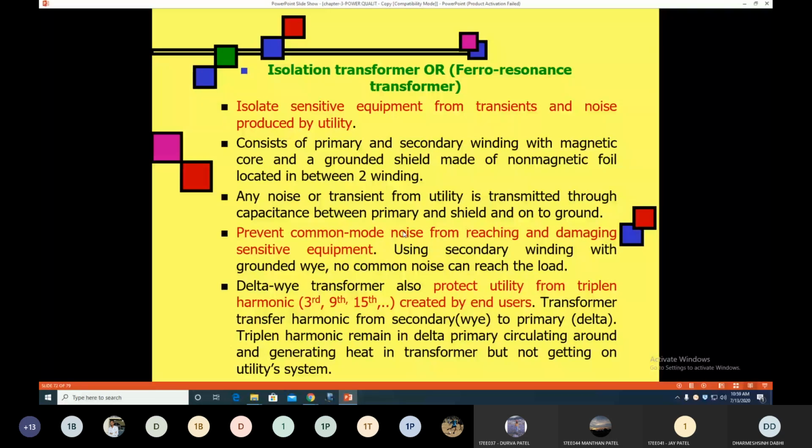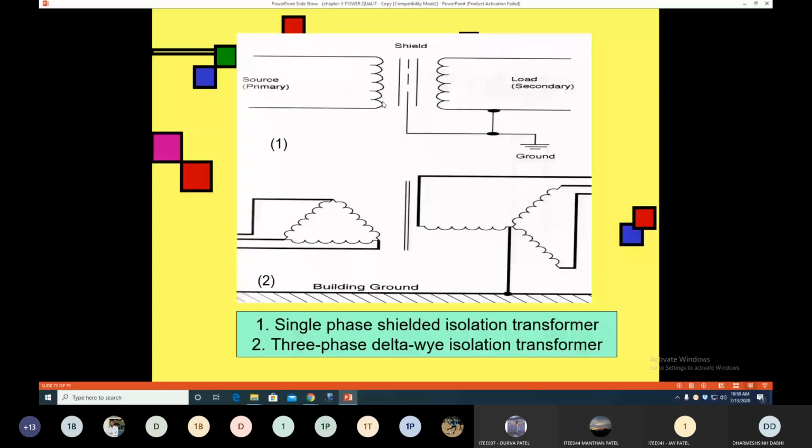To protect the supply side from harmonics, we use this delta-star transformer with the star-connected secondary grounded. Here you can see the diagram. This is the first diagram, a ferroresonant transformer. You can see that non-magnetic shielding is provided.